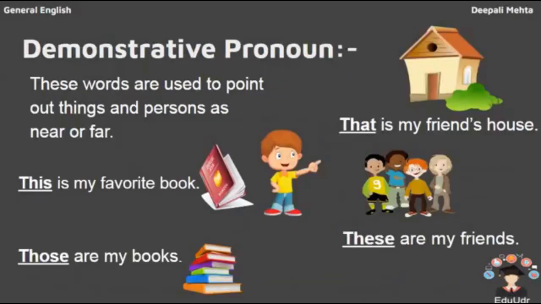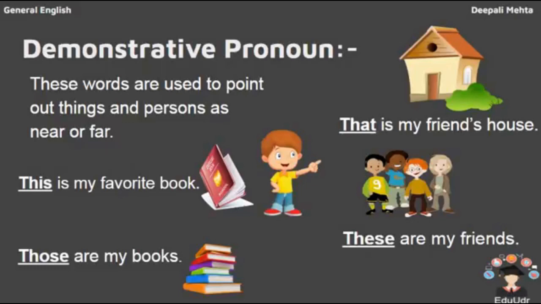Now comes the next, the demonstrative pronoun. The word says to demonstrate, to explain. This means that it is used to point out things and persons as near or far. The location is defined by the demonstrative pronoun. For example, this is my favorite book. When the book is kept near to me, I will say this. Whenever the book is kept far, I will say that.